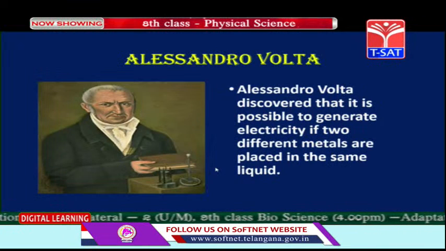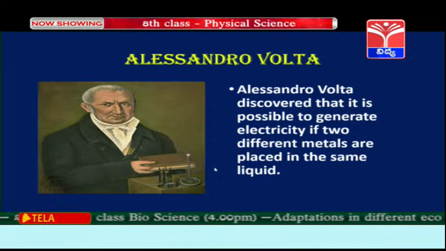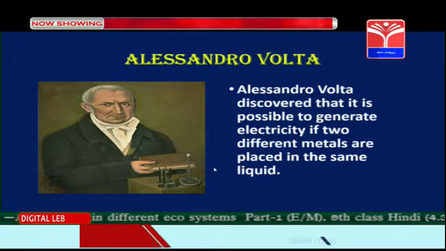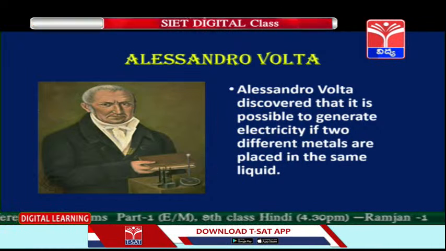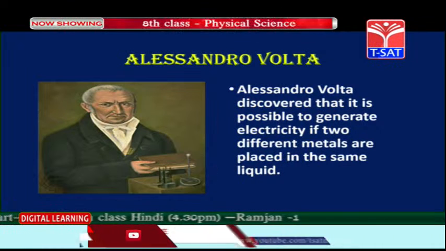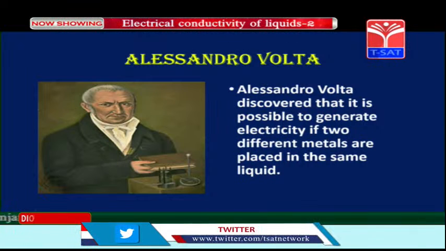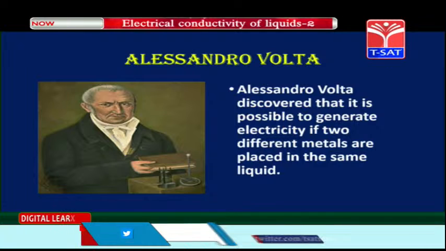Right children? Now children, we are going to learn about a great scientist called Alessandro Volta. Alessandro Volta discovered that it is possible to generate electricity if two different metals are placed in the same liquid.